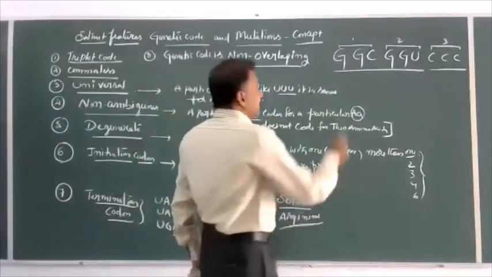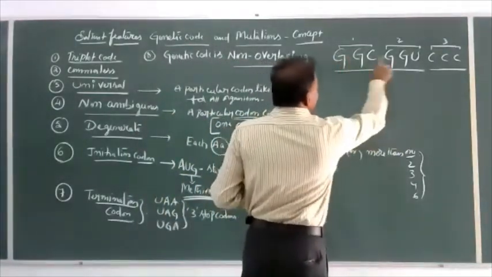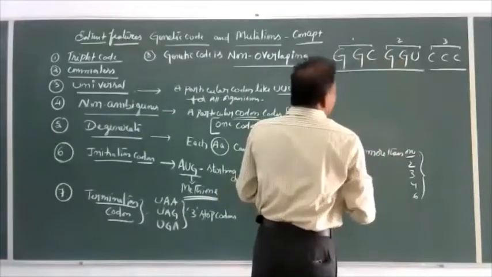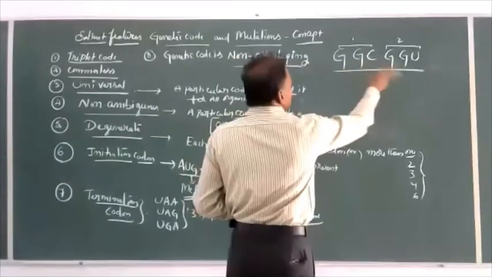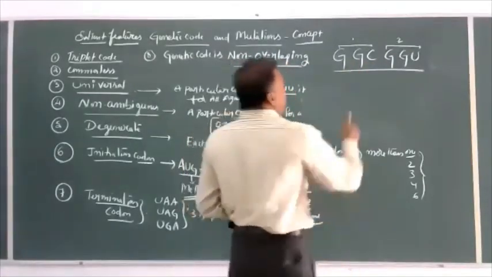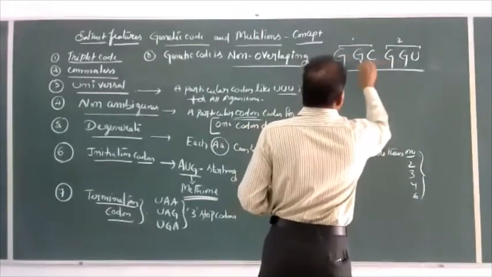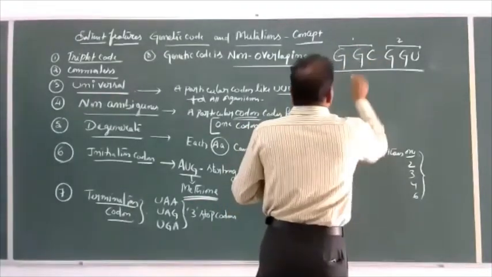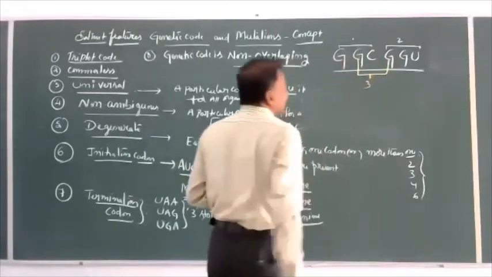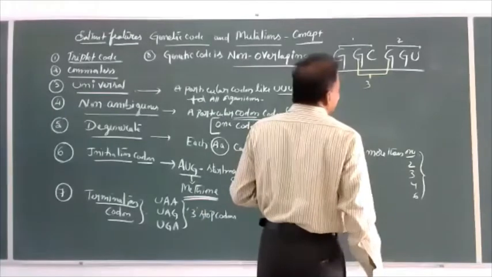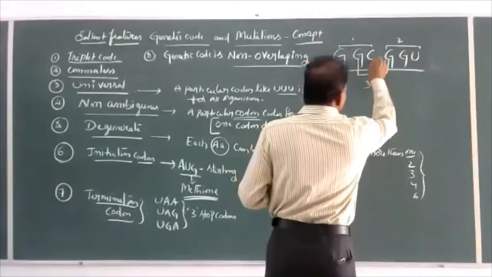Overlapping means, if the genetic code were overlapping, here only 2 are possible. For example, to understand easily, 2 amino acids, 2 triplets. If it is overlapping, we can make one GCG, another amino acid GCG, then CGG.